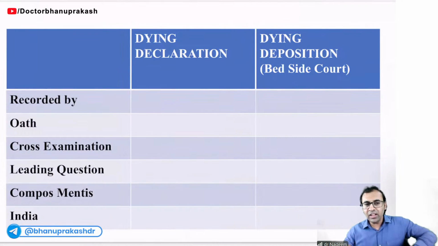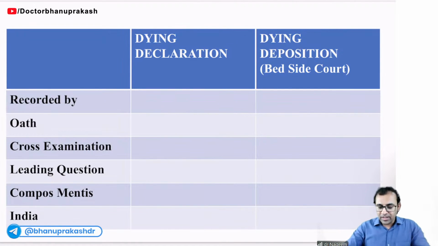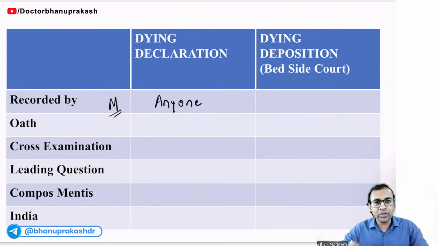See here, dying declaration: when a person is about to die and he wants to give a statement. Ideally this should be recorded by a magistrate, but at that time you don't have that much time. So who can record? Anyone can record. Even a doctor can record, even the police can record, even a village headman can record. But recording should be done in front of two witnesses.